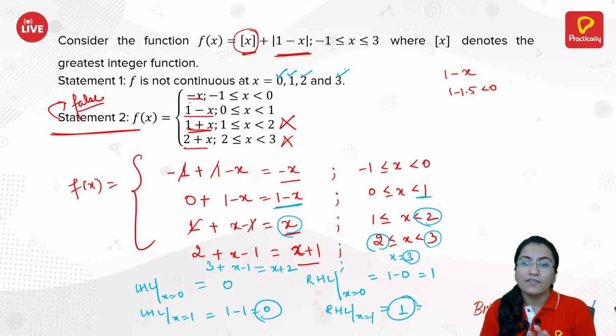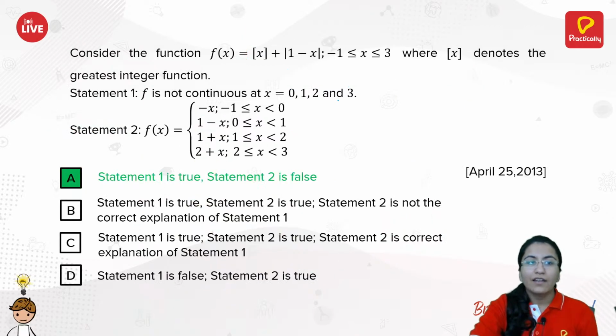So if your function is not continuous at all these 4 points, that implies this statement is true. The first statement is true and the second statement is false. So according to that, your answer would be A part. Okay, your answer is A part. Let's check what next question we have with us.